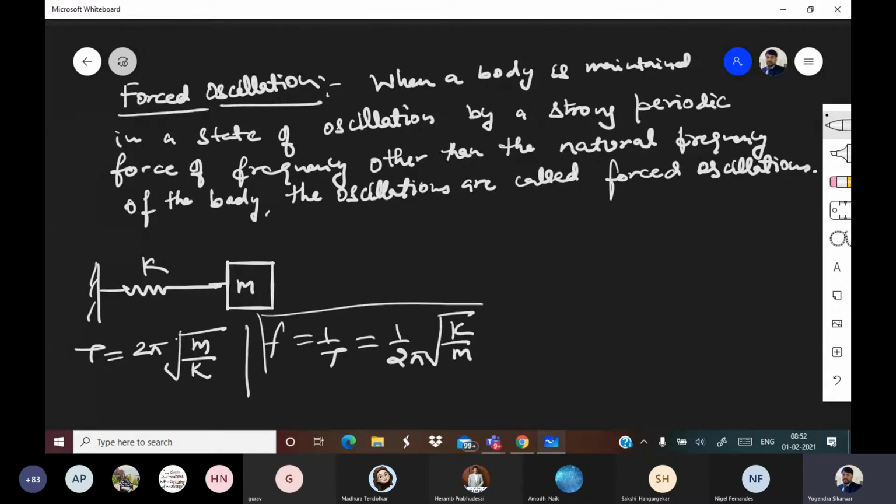So this can be treated as the natural frequency of the system. Why? Because with this frequency the object was oscillating in SHM. So this is the natural frequency.